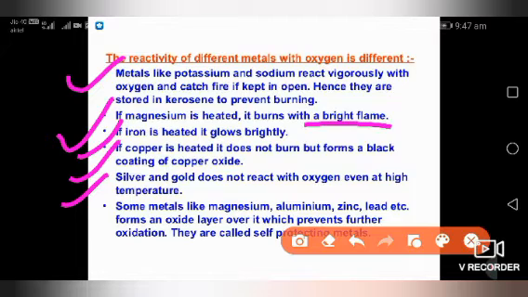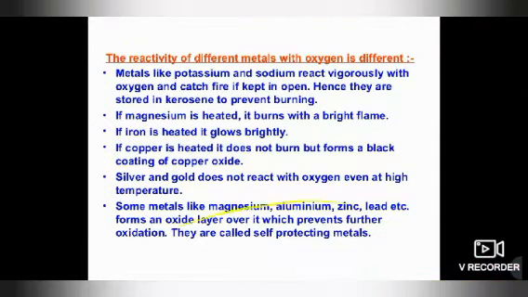Silver and gold don't react because they are least reactive. If you have gold or silver, please don't burn it. Don't burn it with oxygen even at high temperature because it doesn't react with oxygen. Some metals like magnesium, aluminum, zinc, lead form an oxide layer over them which prevents further oxidation. They are called self-protecting metals.